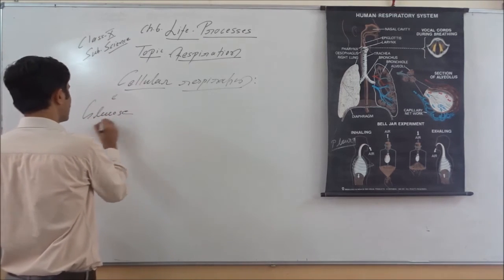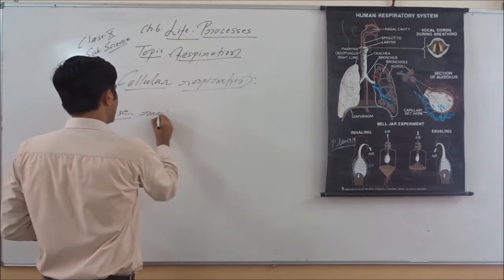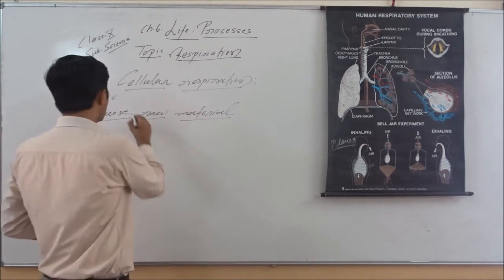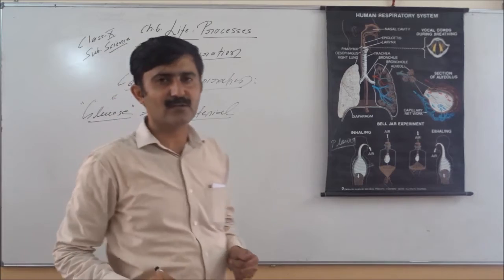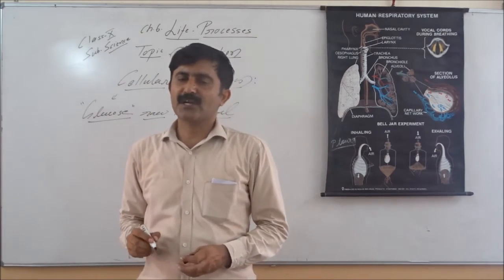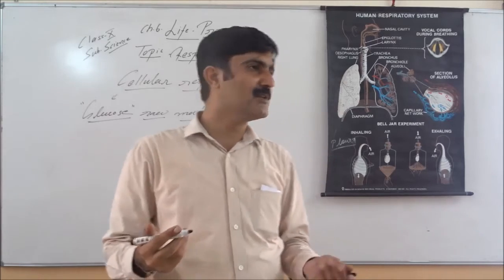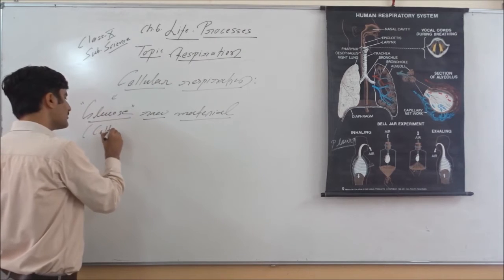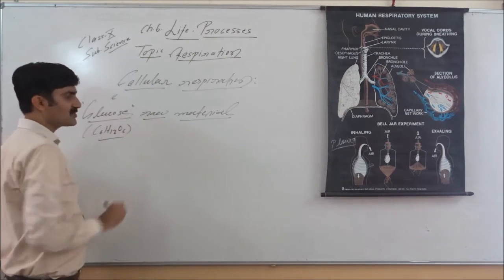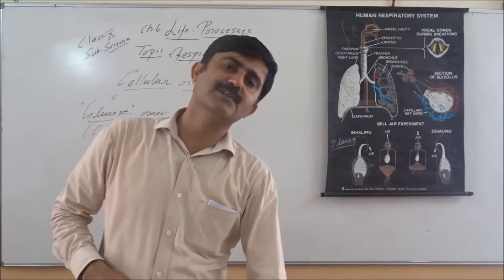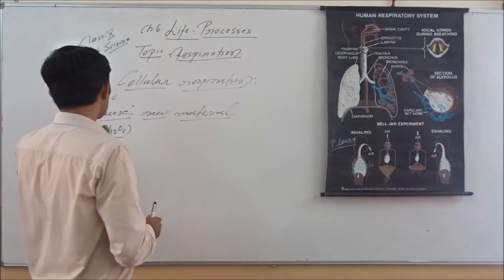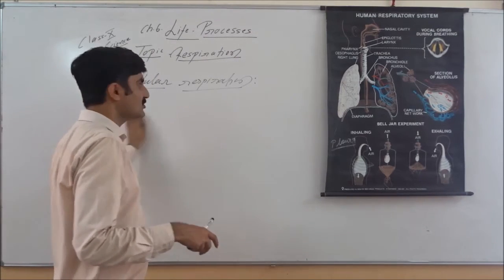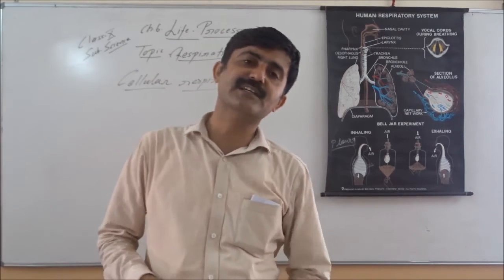Glucose is the common raw material of cellular respiration. Like carbon dioxide and water are the raw material of photosynthesis, similarly glucose is the common raw material of cellular respiration. All of us know this is a 6 carbon molecule. This is the most simple sugar. This sugar is supplied to our cells by the process of nutrition, and in our cell this glucose undergoes assimilation to generate the energy. So basically energy is generated in the cell.